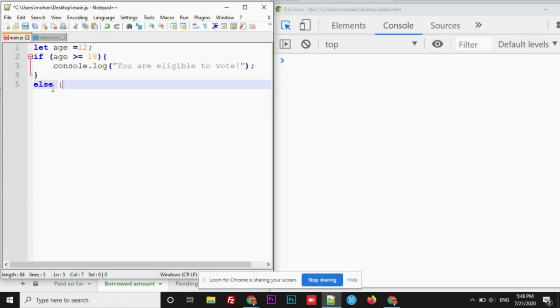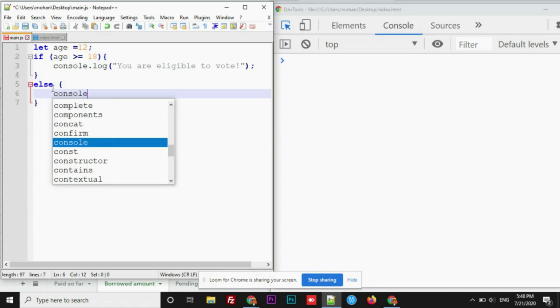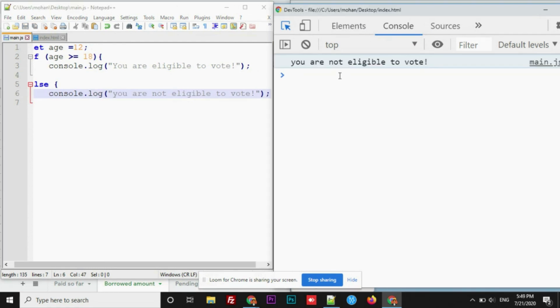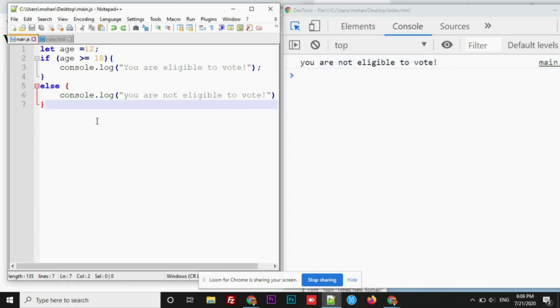Else code block, inside which console.log and refresh. You are not eligible to vote. This is how you can make use of if and else statements in order to get the output. Generally, we are going to use these conditional statements whenever you want to get the output based on a certain condition. So when the condition has been met, then only the code block has to be executed.